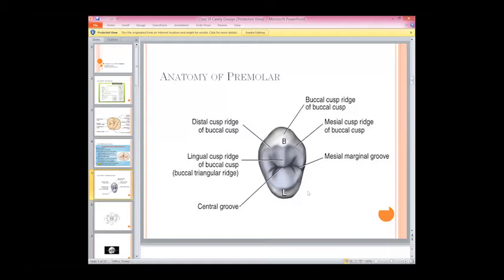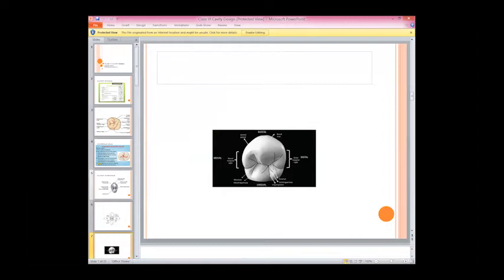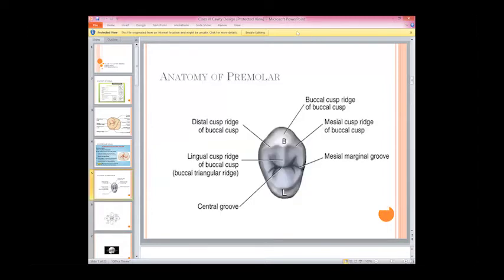Are you sure about this? Yes, it is the maxillary premolar. That's fine. Coming quickly, we are going to review these things.